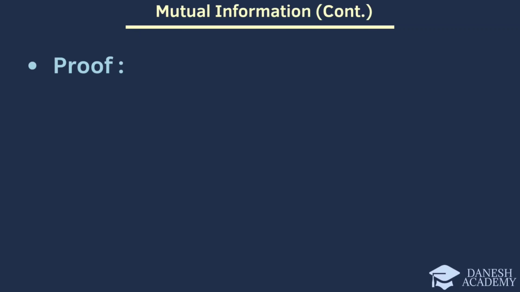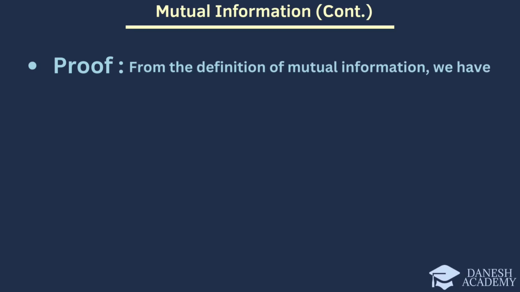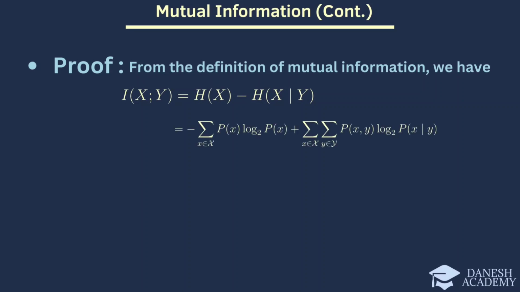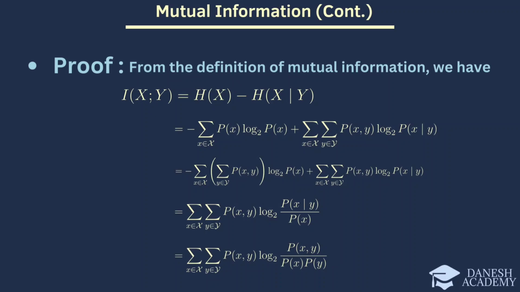Starting with the entropy definitions and conditional entropy and substituting these into the mutual information formula, we can write the following equation. And after that, we can rewrite the first term as follows. Now, we factor out the joint probability, and finally, we obtain this final equation. This completes the proof showing that mutual information can be expressed as the sum of the joint probability multiplied by the logarithm of the ratio of the joint probability to the product of the marginal probabilities.